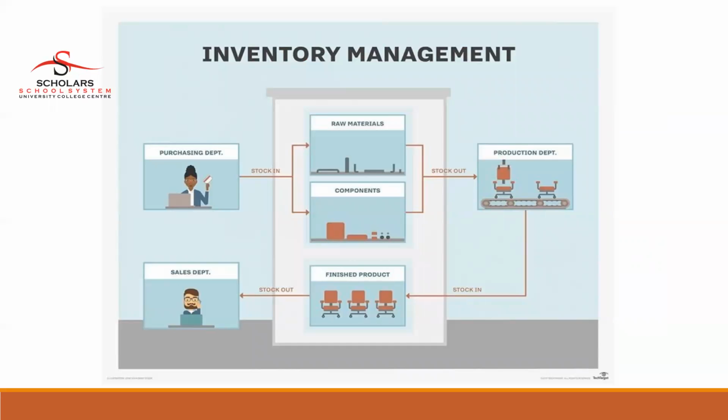Inventory management, if you look at the picture, is the purchase department stocking in the raw materials and components to stock out to the production department, where the production department produces the product and sends the finished goods to stock. Then the finished product department stocks out to the sales department to be available for customers to purchase the product.